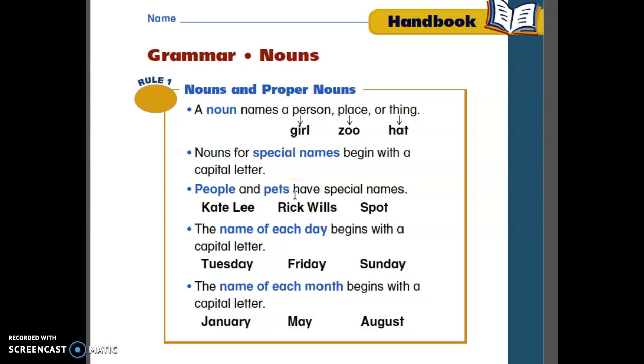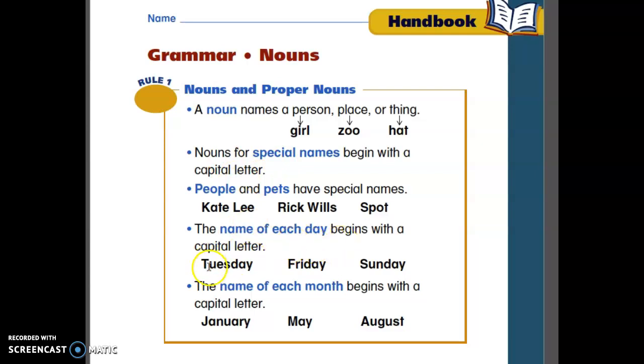Okay, so every time we have a special name, that means we are talking about someone, or it can be an important place, a museum, or it can be a plaza, or it can be the name of a school. So we use a capital letter, an uppercase. Okay, upper, case, uppercase. We can also have an uppercase, a capital letter with the name of each day.